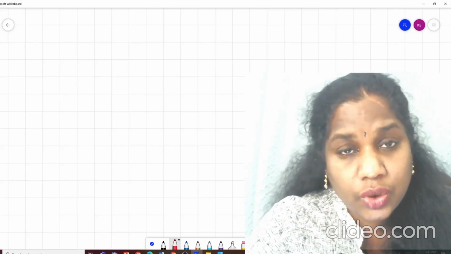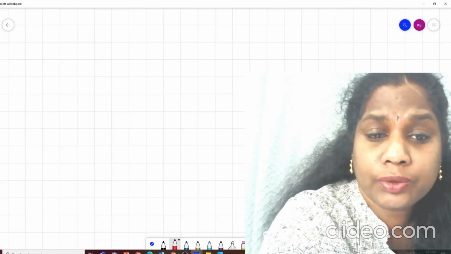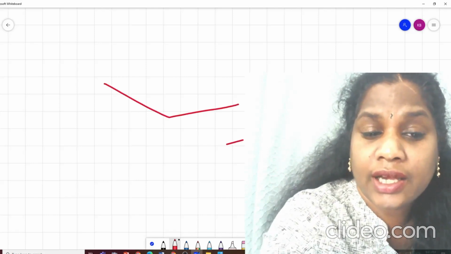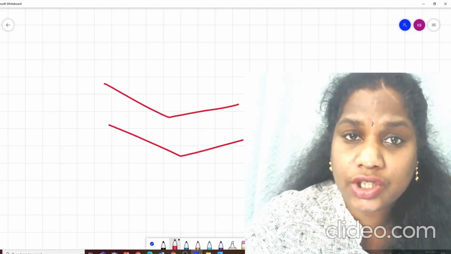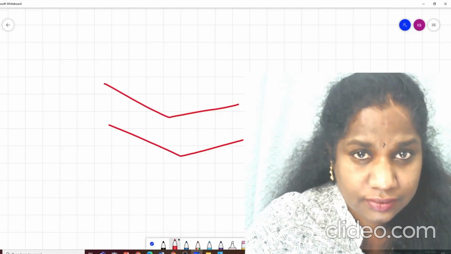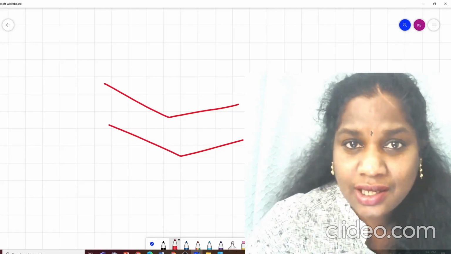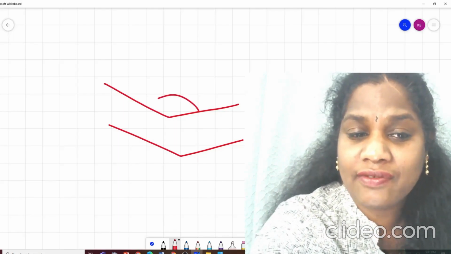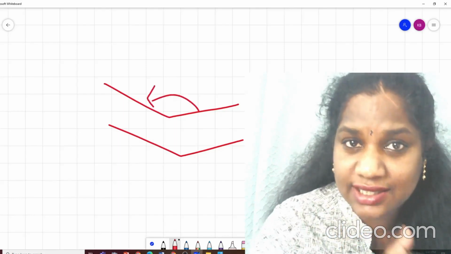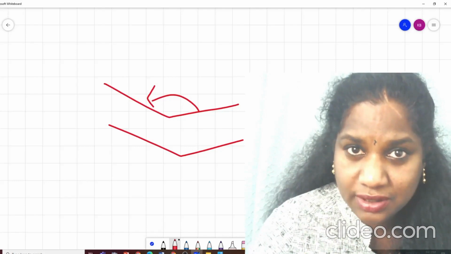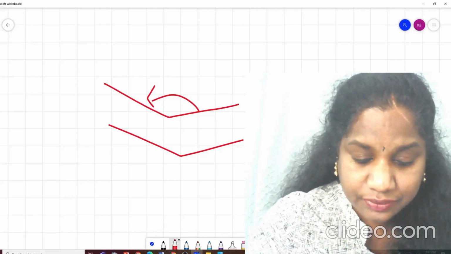Next one. Do you think two obtuse angles can be complementary to each other? Just look at it, because one angle itself is greater than 90 degree. So is it possible? Not at all.